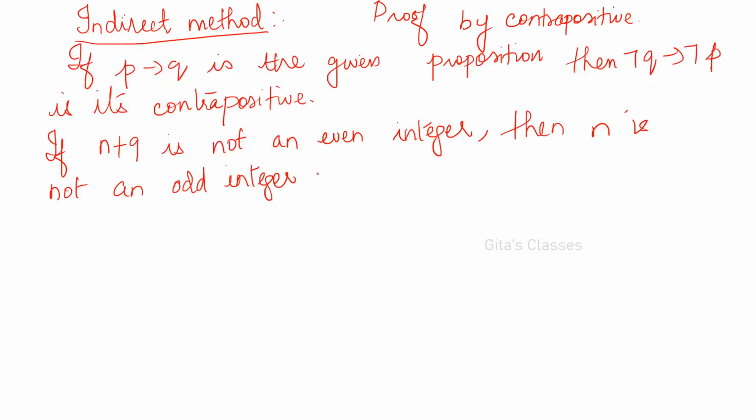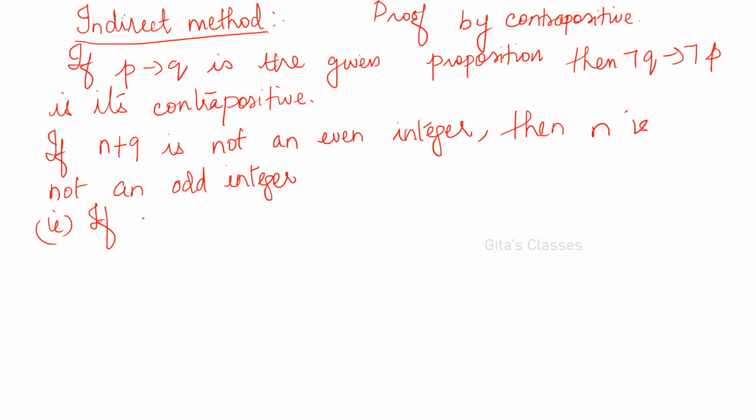You know that if n is an integer, either it has to be odd or it has to be even. Only two are possible for any integer. We know that n is an integer, therefore it has to be either odd or even. If it is not an even integer, it means that it is an odd integer, right?